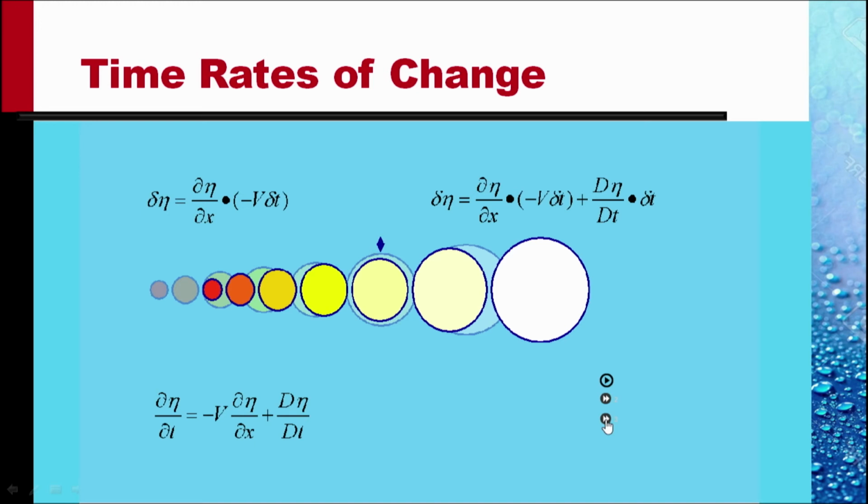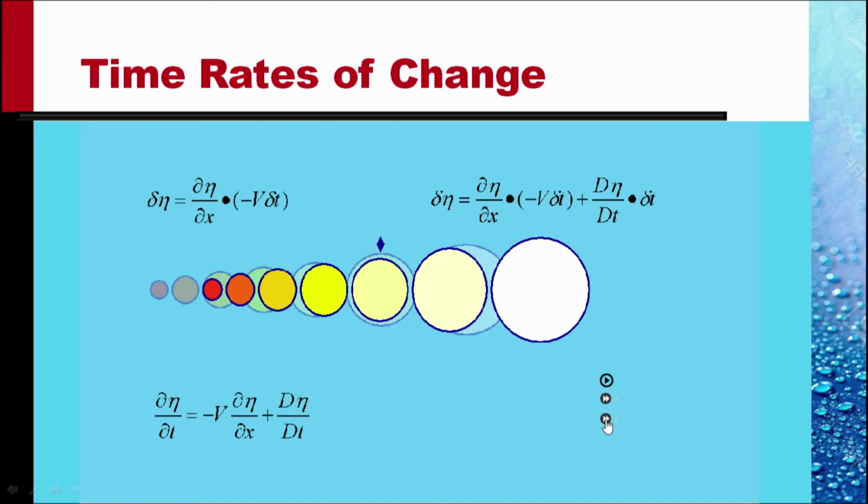And we denote it by capital D eta by capital Dt. Capital D eta by capital Dt is the material rate of change of eta with time of the actual particle, the growth of the size of each particle.